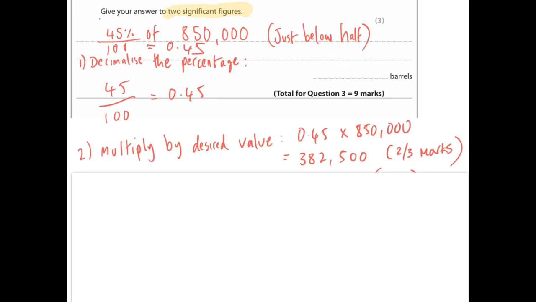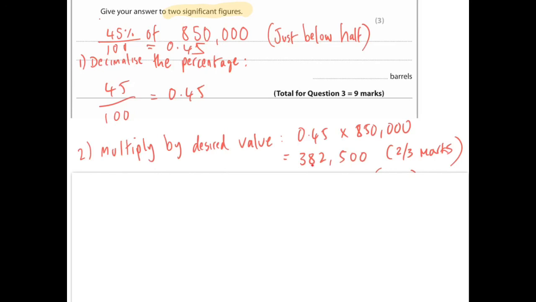But the next bit says two significant figures. So this is really important. They do this a lot these days. It's a popular thing to do in exams, so please pay attention. Two significant figures means the first two figures which aren't zero. So what you have to do here is look at the number beyond the second figure and see if it is below 5 or 5 and above.